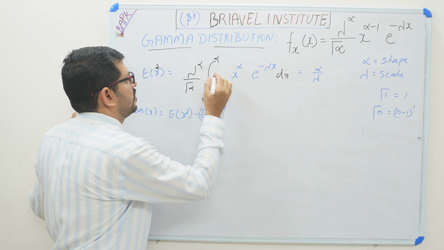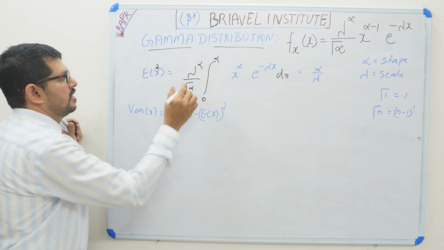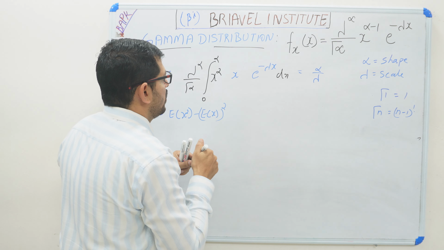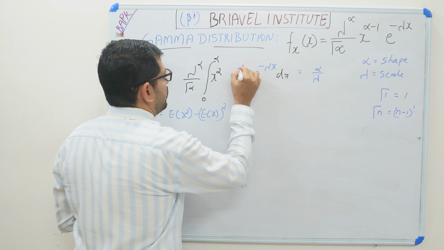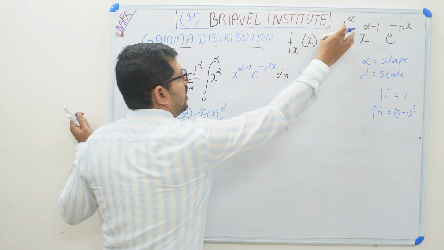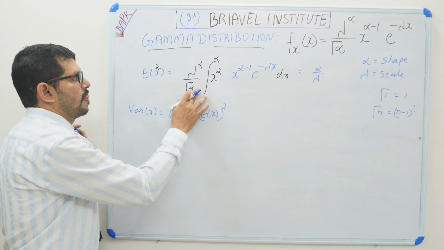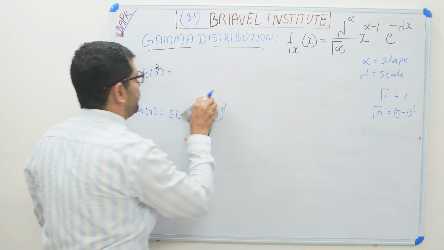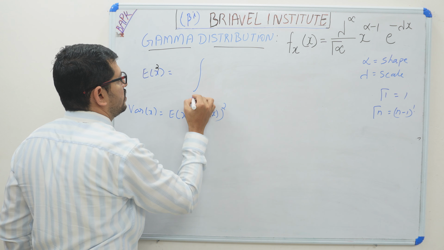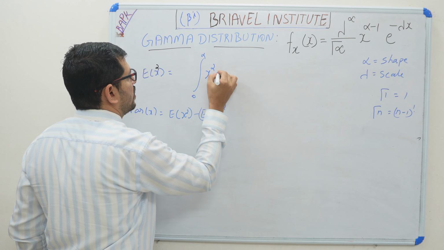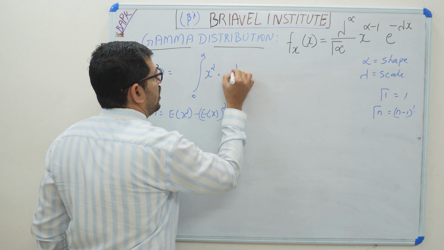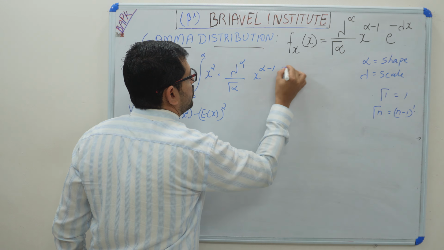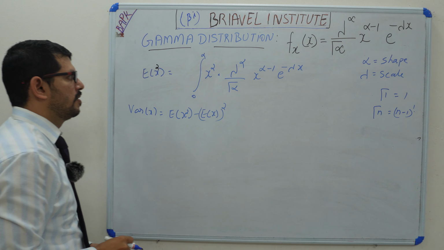So here we have the equation, and we have to multiply x square. Here is alpha minus 1. Lambda raised to alpha over gamma alpha is taken out. We can write it like this so that there will not be any confusion: integration of 0 to infinity x square into lambda raised to alpha divided by gamma alpha, x raised to alpha minus 1 e raised to minus lambda x. So this is our formula.